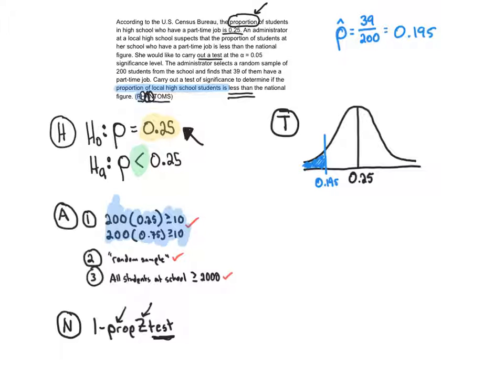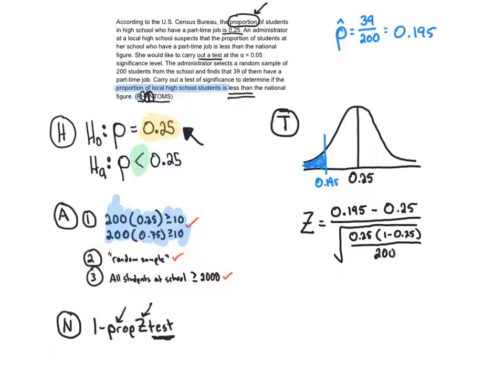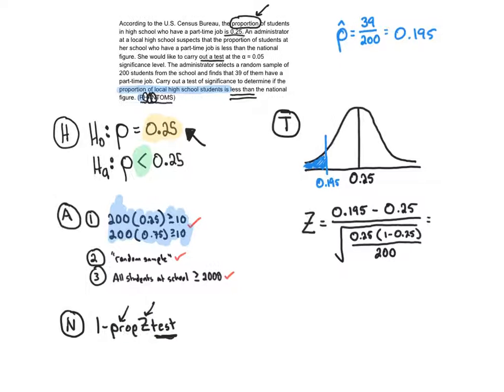So I draw the curve, I shade the curve, and now I'm going to show my z-score. So here is the z-score. Z equals my value, 0.195, minus the claim, 0.25, divided by the standard deviation of the proportion. And we're always going to use the claim number in here, 0.25, 1 minus 0.25, all over n, which in this case is 200. And we're going to work that out, but I'm going to work that out in a second.